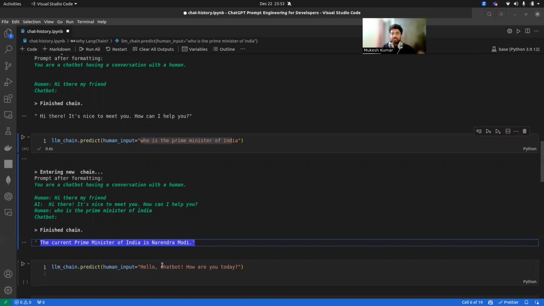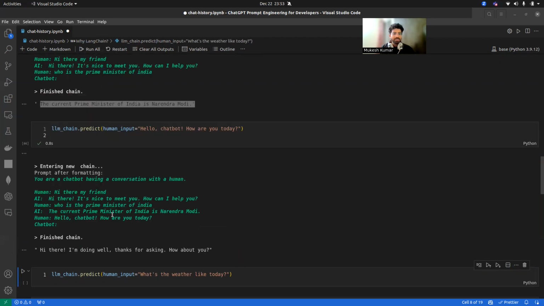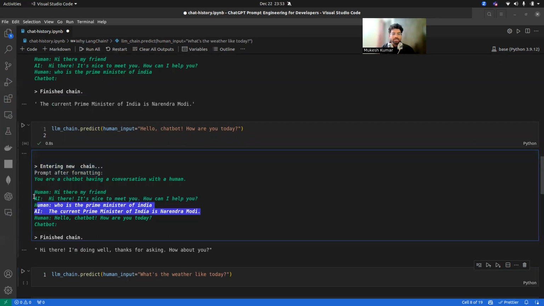As you can see, the chatbot is trying to memorize the previous chat also. It is trying to memorize all the things. Now you can see in the chain, it is memorizing all the previous chat. Now I have asked again, "Hello chatbot, how are you today?"